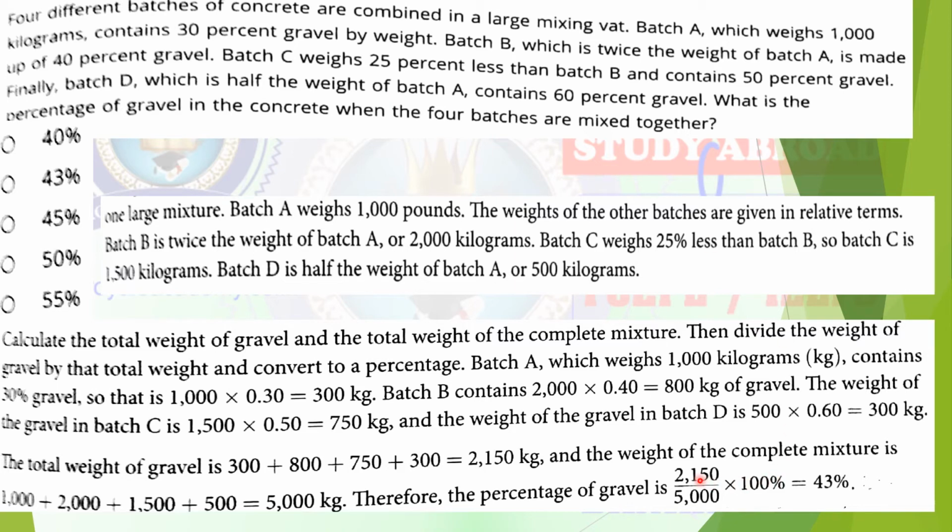So the weight of the gravel is 2150 divided by total mixture weight 5000, into 100. Converting into percentage, you have to multiply by 100. So you will get 43 percentage. I hope all of you understood. The second option is correct. Okay, 43 percentage.